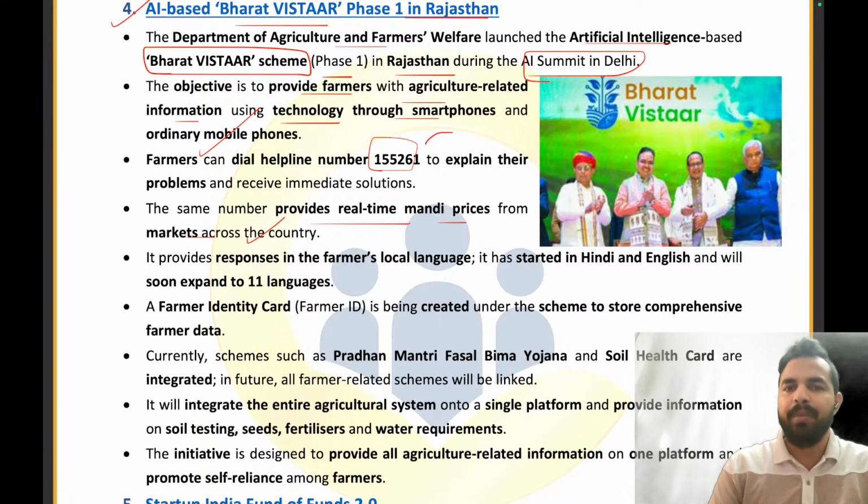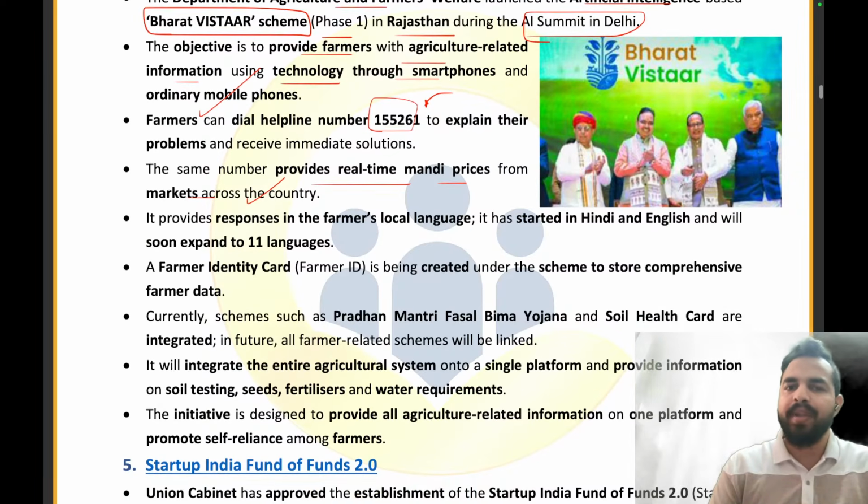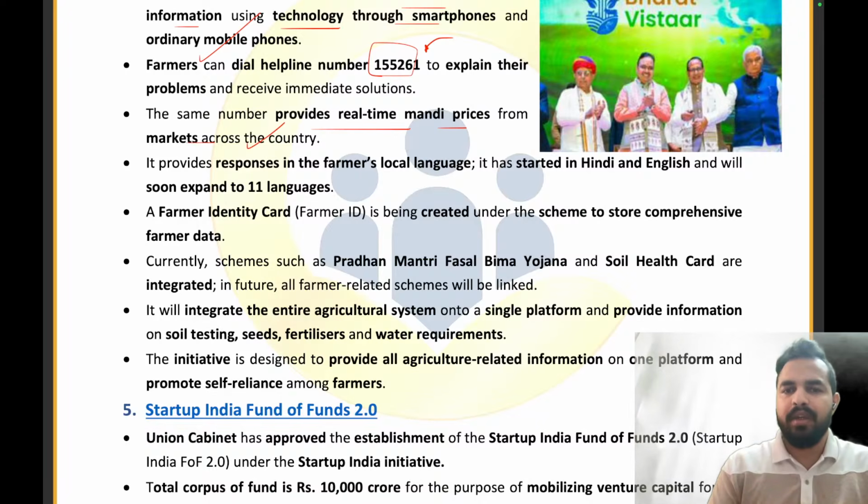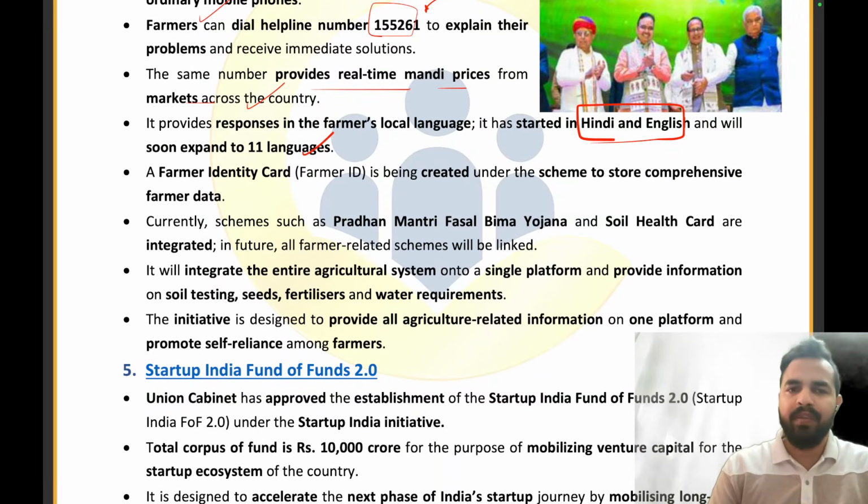Now, the same number provides the real-time mandi prices from the markets across the country. So, this particular helpline number is not just going to help the farmers. This can also provide the real-time mandi prices from markets across the nation. And right now, it has been launched in Hindi and English, as I already told you, and will soon expand to 11 languages.